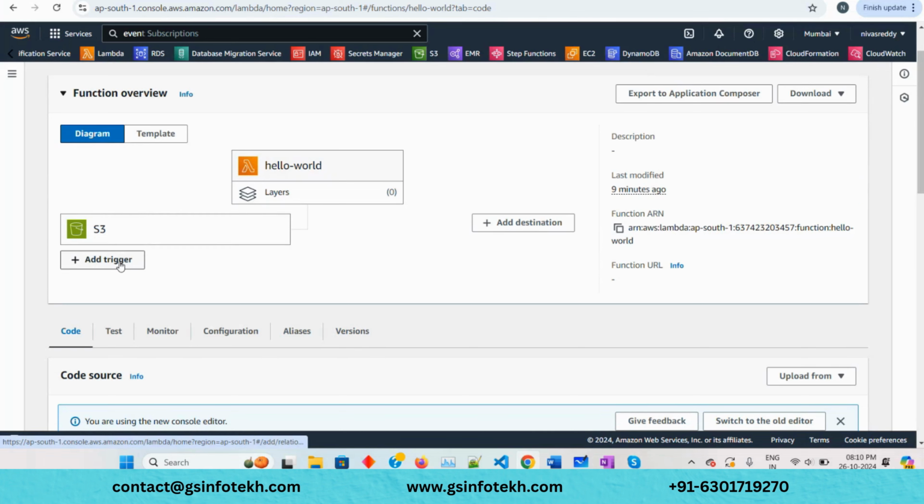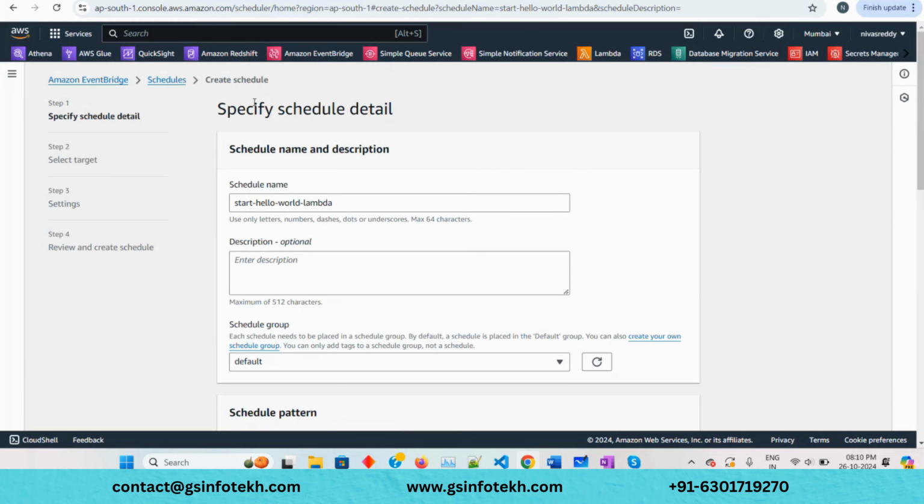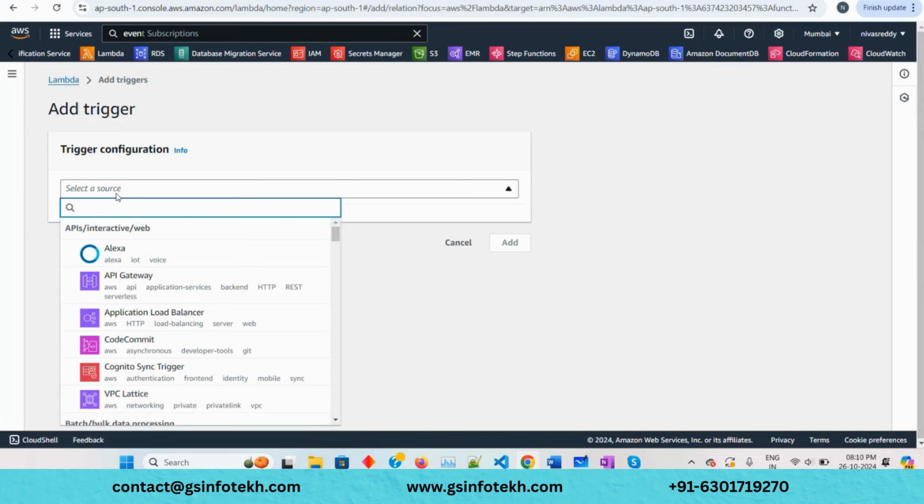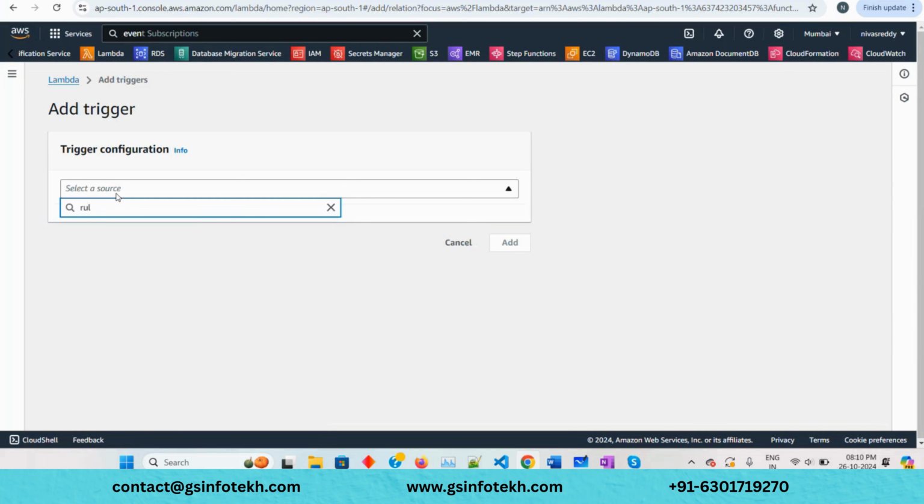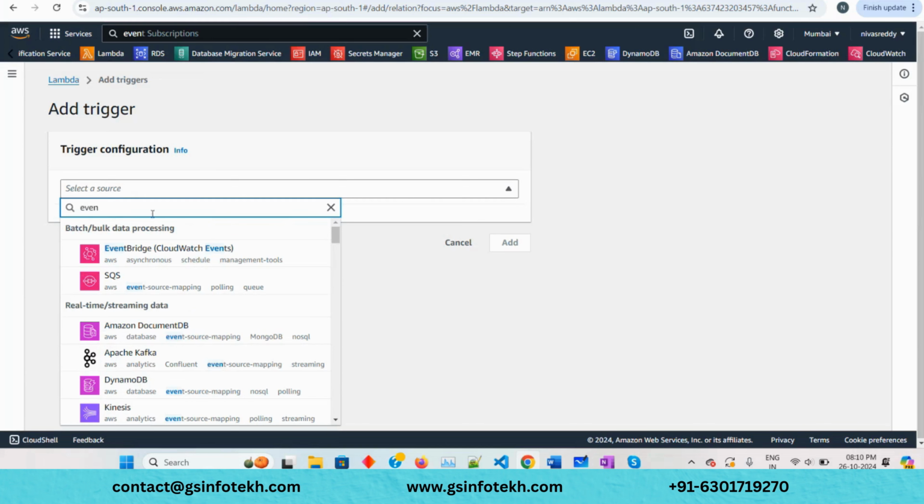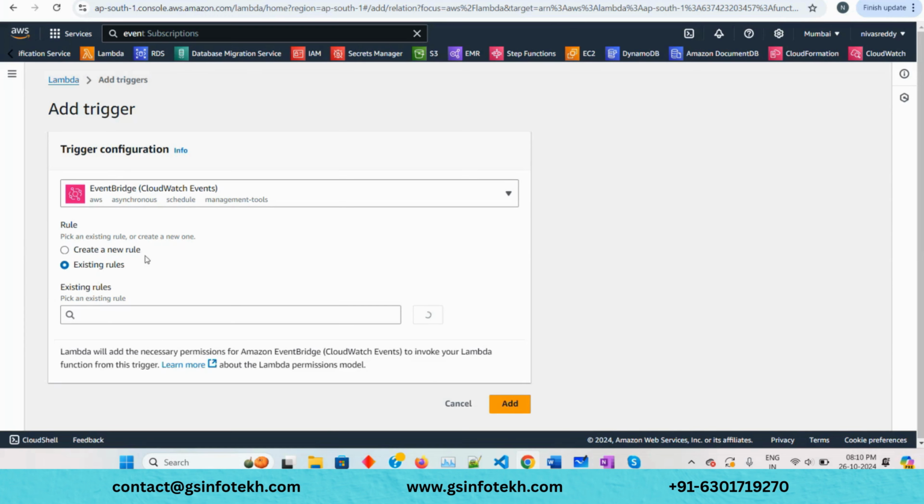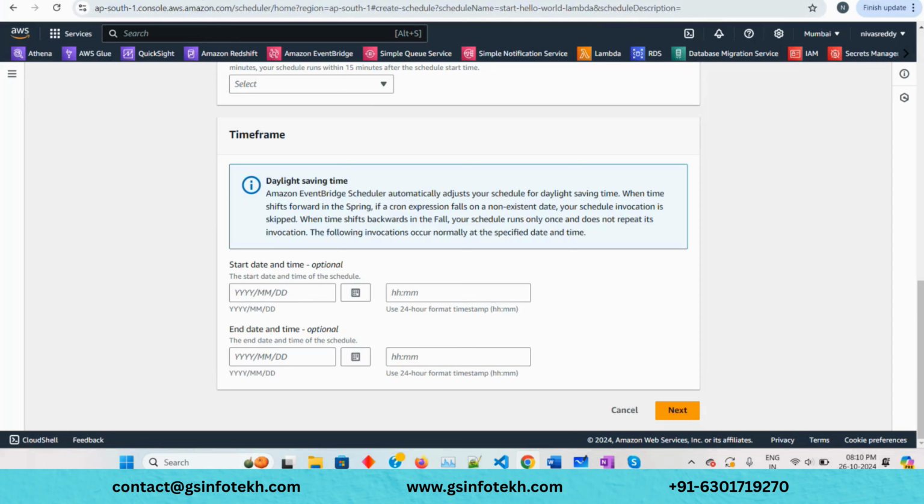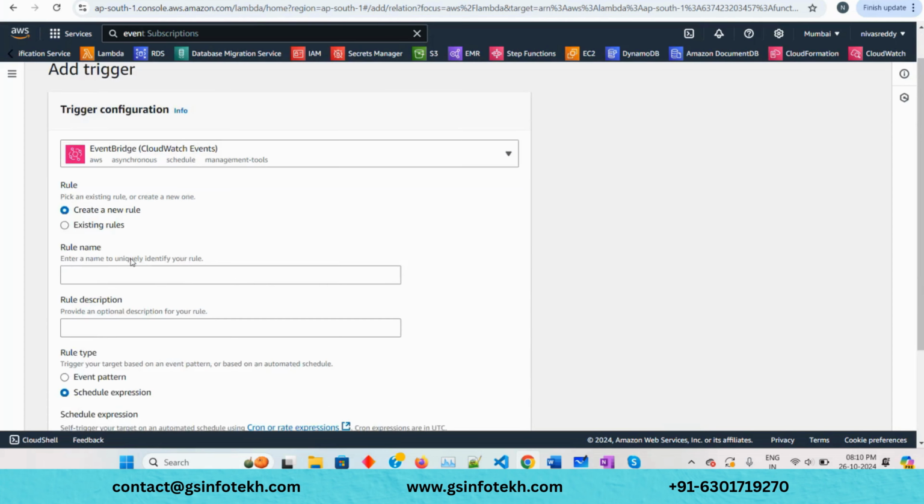So similarly you can add that trigger. What is the trigger now? Our event rule, that EventBridge rule. So click on event source. You can just type in EventBridge or CloudWatch, and within that you can use existing rules which we just created, or you can even create one here itself.